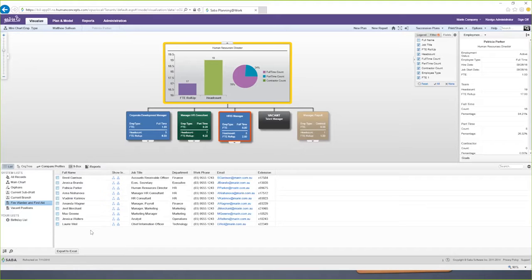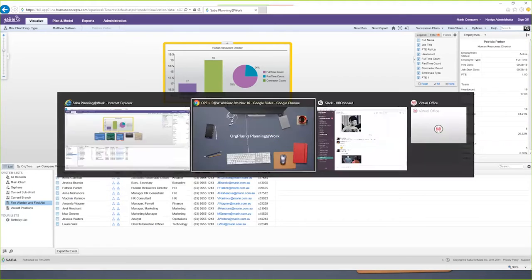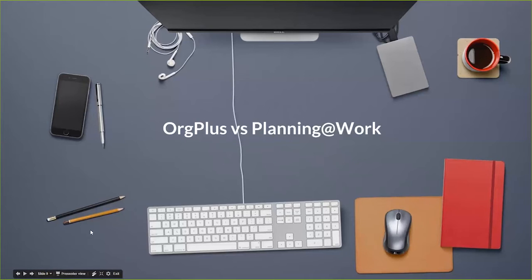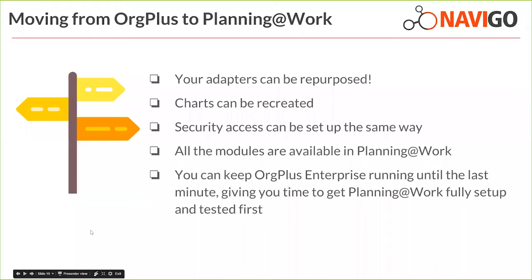It's not as simple in OrgPlus Enterprise. There is a workaround, but it's not so user-friendly as this. Right. Okay, excellent. So once again, an example of how planning at work is more flexible for the end user. Yes. Fantastic. Okay. Yes, as it's just a short webinar, that was all we're going to demo today. Yep. So we could just go back. Okay, excellent. So let's now have a look at what's involved in moving existing OrgPlus customers to planning at work.